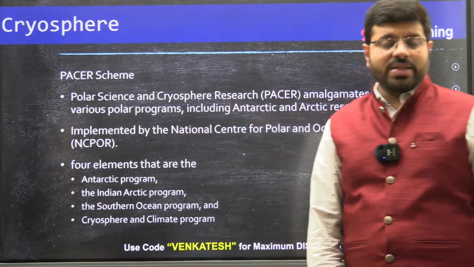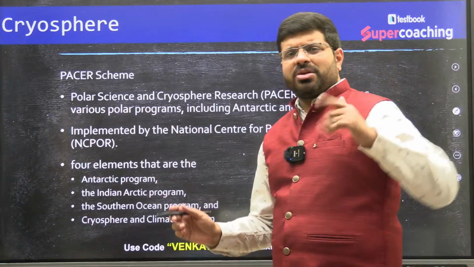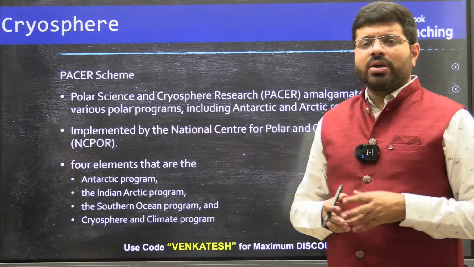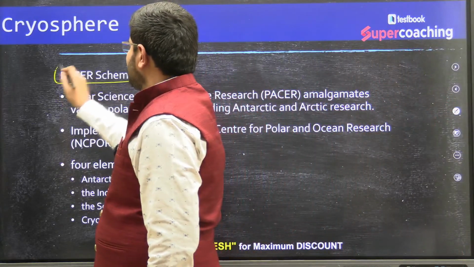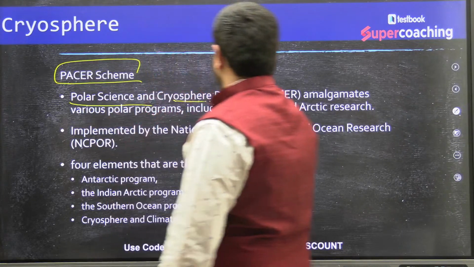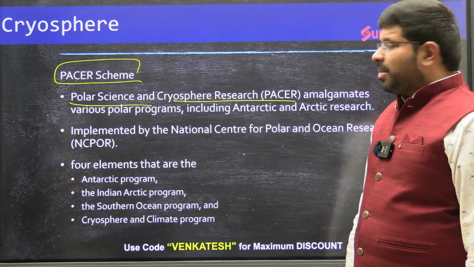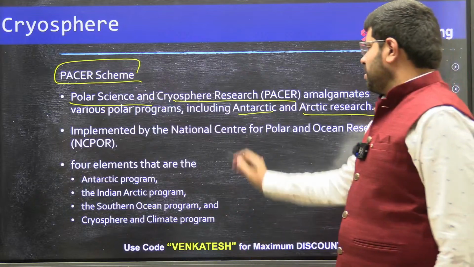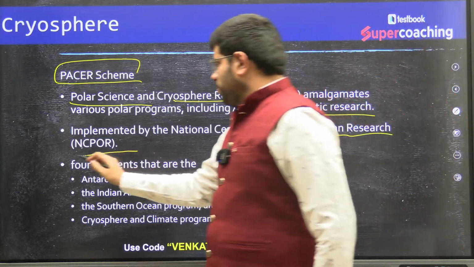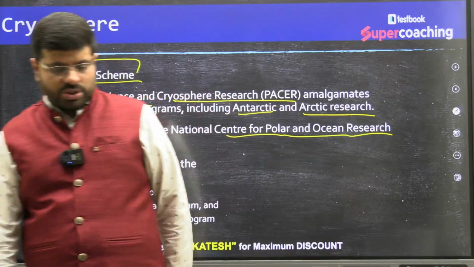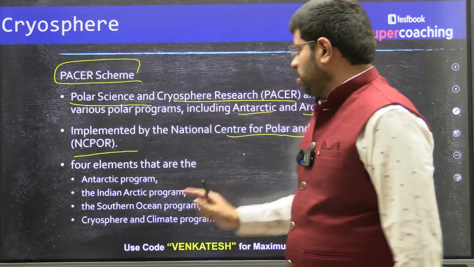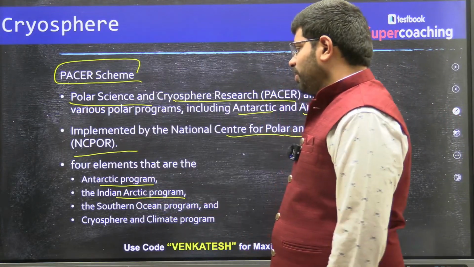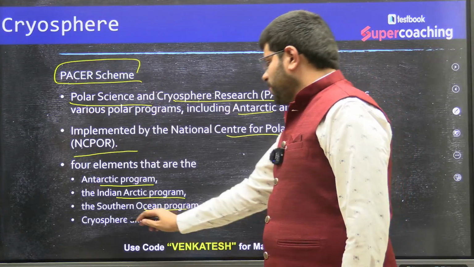scheme which the government of India is studying about the entire cryosphere, be it on the ground level, be it in terms of the Antarctic and the Arctic region, everywhere together, is a scheme called the PACER scheme, which talks about polar science and cryosphere research. It amalgamates various polar programs including Antarctic and Arctic research. Implemented by the National Center for Polar and Ocean Research, it includes 4 major elements. What are they? The Antarctic program, the Indian Arctic program, the Southern Ocean program, the Cryosphere and the Climate program.